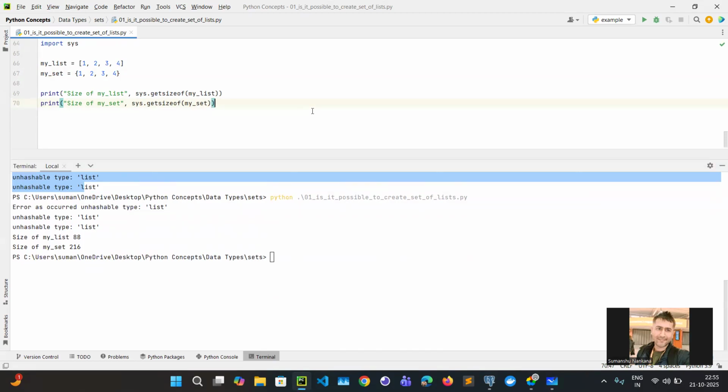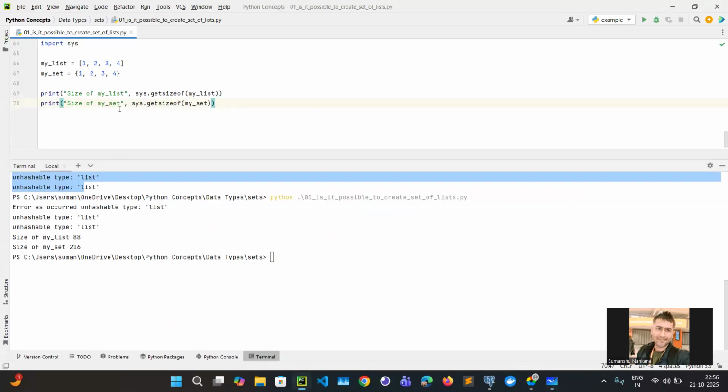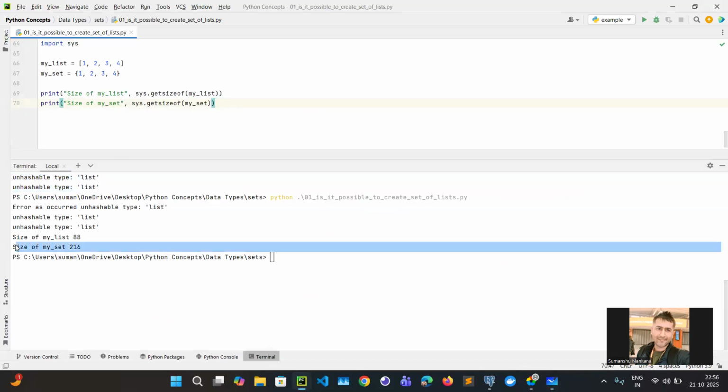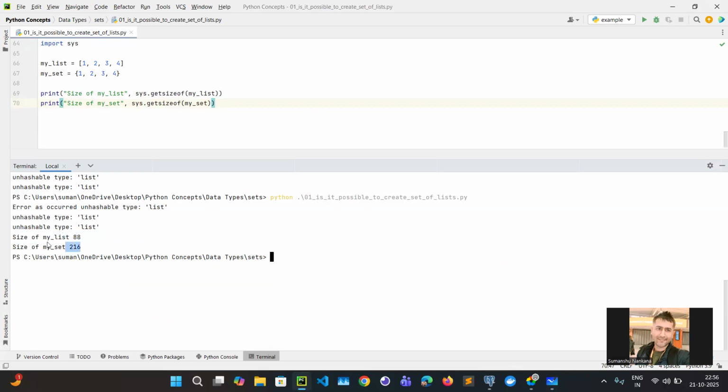If you want to save some memory, then you can use a list. Because a set is storing at random locations, whatever value comes from the hash, it is going to store at that location. That's why it is taking a huge amount of memory, close to 3x, or you can say 2.5x of that memory.